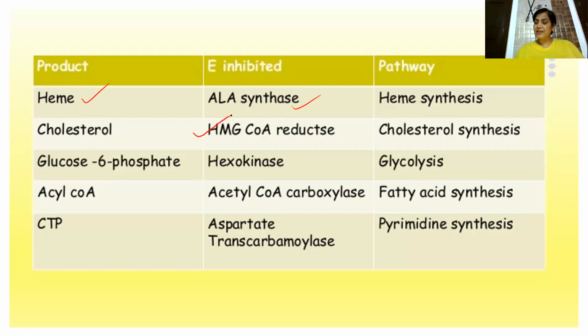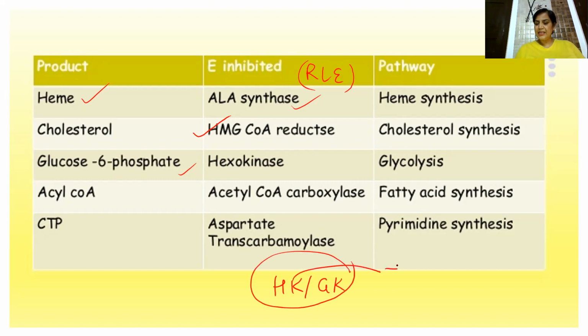Generally, the rate limiting enzymes are the ones which undergo this feedback inhibition. Similarly, in glycolysis, you can see hexokinase. And this is the major difference between hexokinase and glucokinase: hexokinase is inhibited by feedback inhibition, but glucokinase is not.